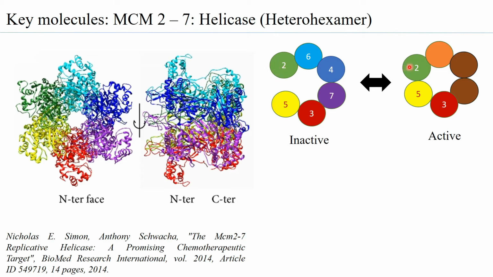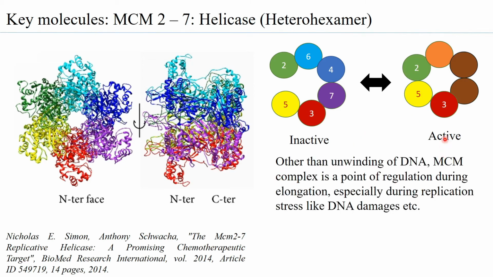Both MCM2 and MCM5 regulate the opening and the closing of the DNA, or they are the regions responsible for maintaining the open, inactive form of the helicase. So that is the regulatory role that MCM2, 5 and 3 have to play.